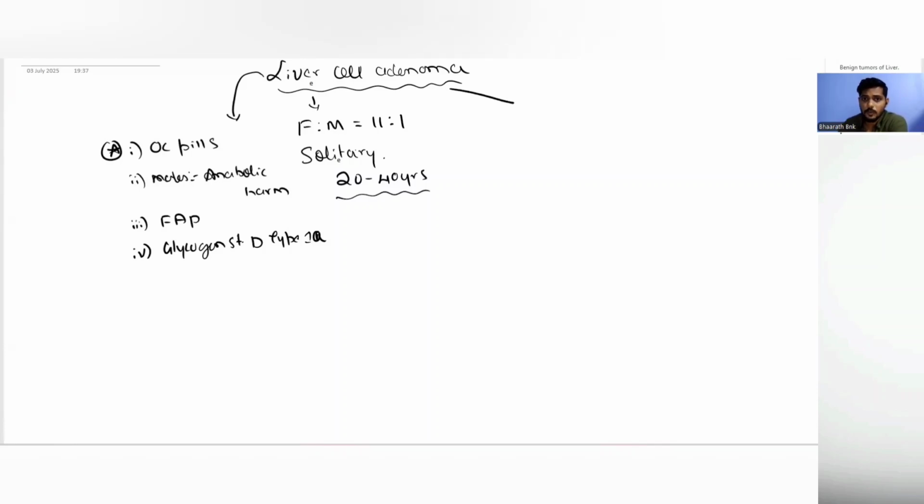But sometimes what happens is this liver cell adenoma is solitary and mainly seen in the right hemiliver. But sometimes there are multiple adenomas, and if there are more than 10 adenomas distributed all over the liver, then that is said to be liver cell adenomatosis. Right?